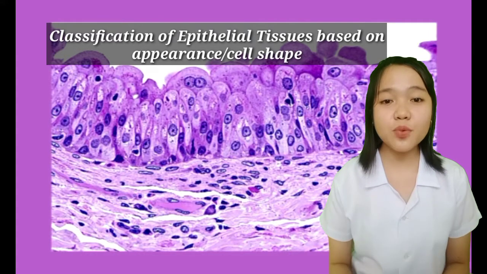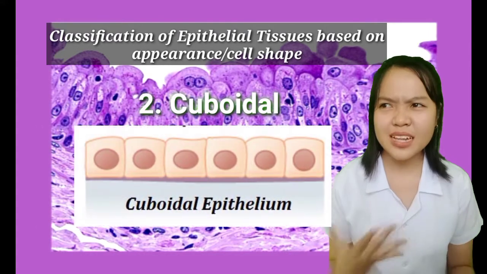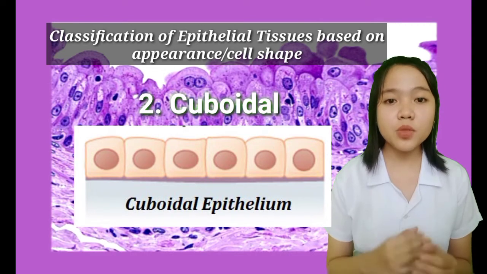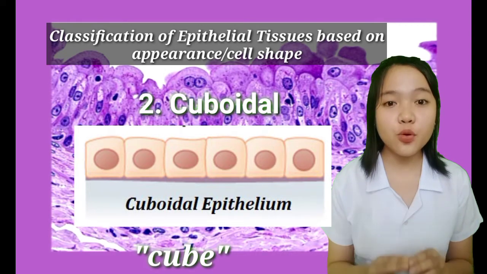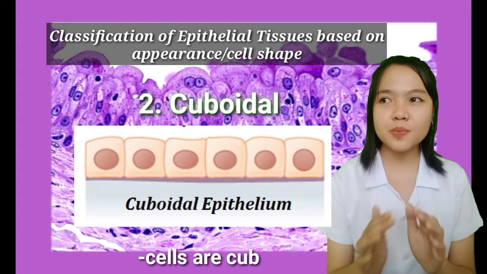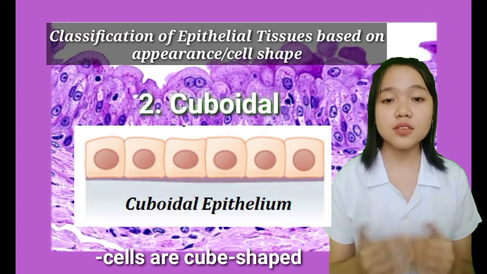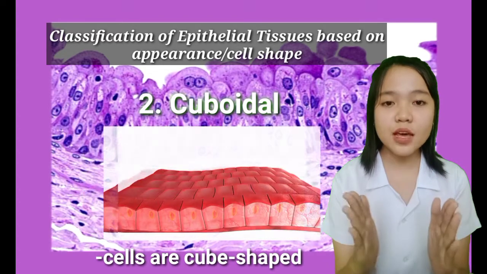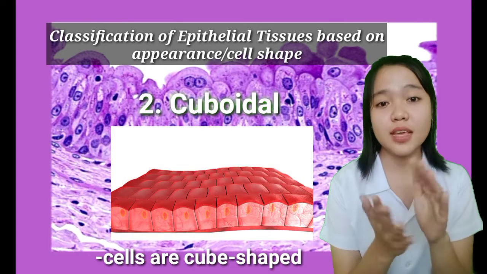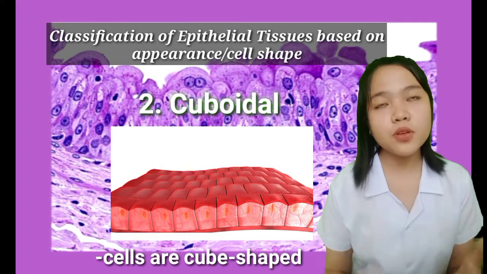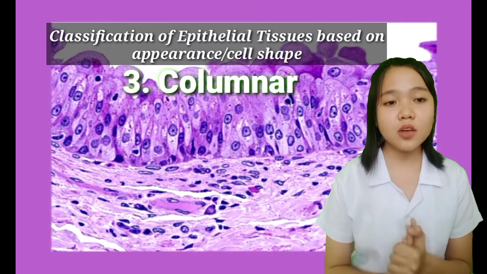So, okay. The second one is cuboidal. Cuboidal, I believe is how you pronounce it. But, from the term cuboidal, parang cube. So, yeah, if the shape is parang mga cube siya, then that is considered as cuboidal. So, yung width and yung height niya are just the same. So, parang mga cube siya. Cuboidal.